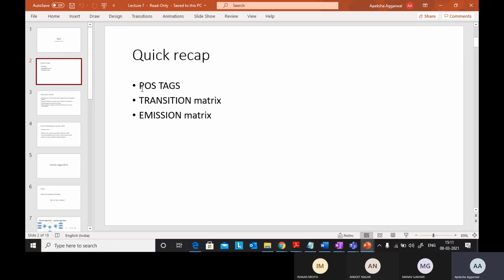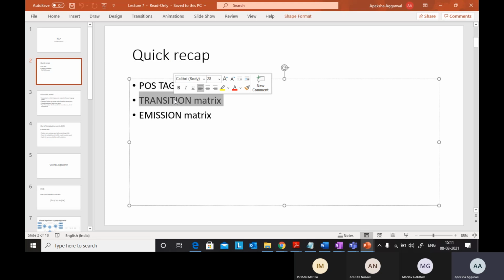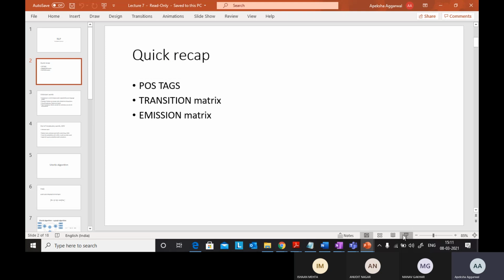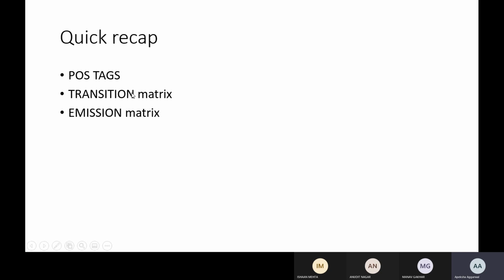Now we have discussed POS tags. Now we'll see the transition matrix. It is for moving from one state to another in the hidden Markov model. We are discussing Markov chains now. POS tags are about associating each and every word with a category, and that category can be noun phrase, verb phrase, preposition phrase, anything. The transition matrix is movement from one state to another, and all the possible states are given in the transition matrix. In the emission matrix, it is the chance of appearance of a particular word given a state.